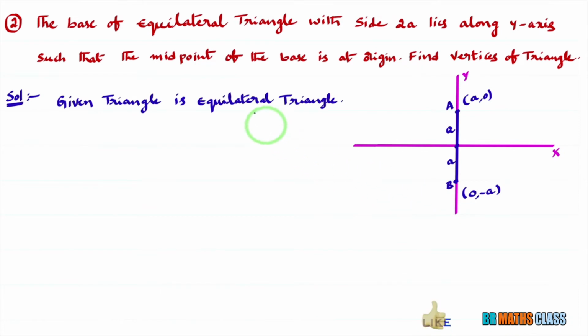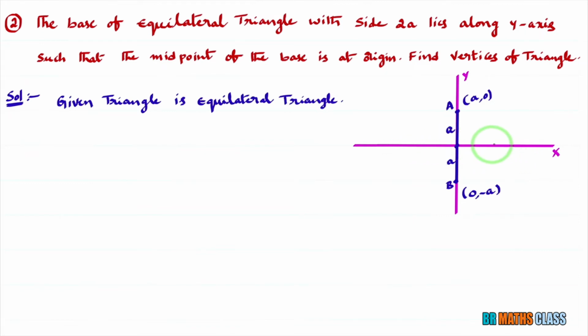Okay. Now you need to find the third vertex of the equilateral triangle. What are the possible chances of the third vertex C such that ABC is an equilateral triangle? This is important.